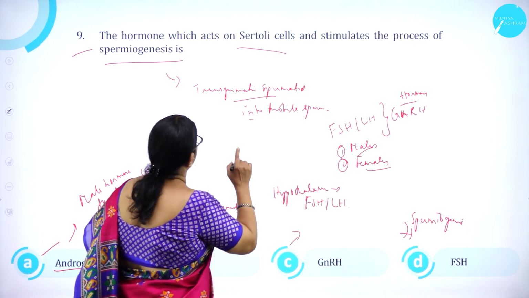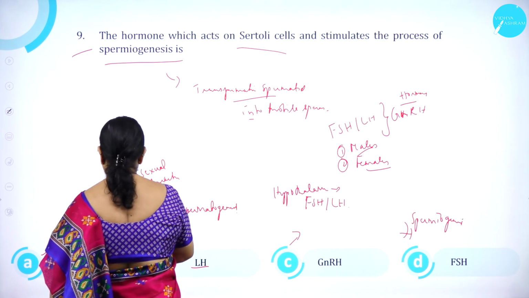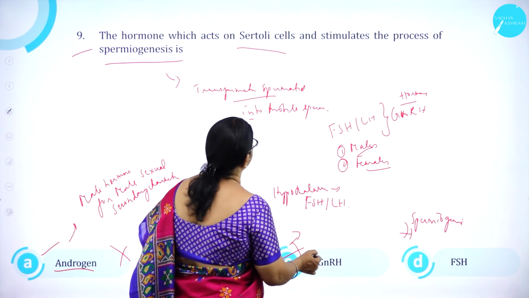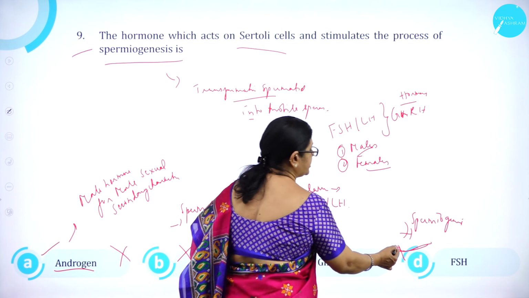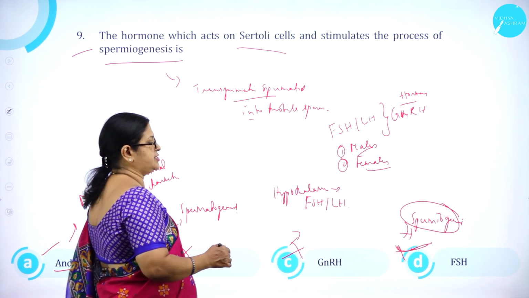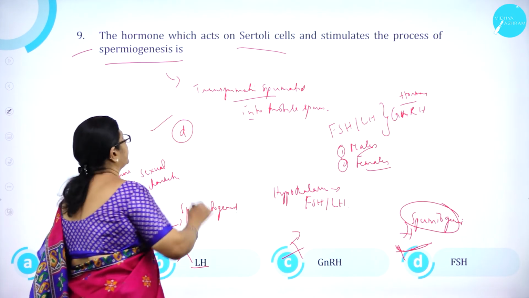So, the hormone which acts on Sertoli cells and stimulates the process of spermiogenesis. Androgen, option A is wrong. B. LH is wrong. C. GnRH is wrong. So, D. FSH is correct. That is, the one which brings about spermiogenesis is FSH. So, option D is correct.